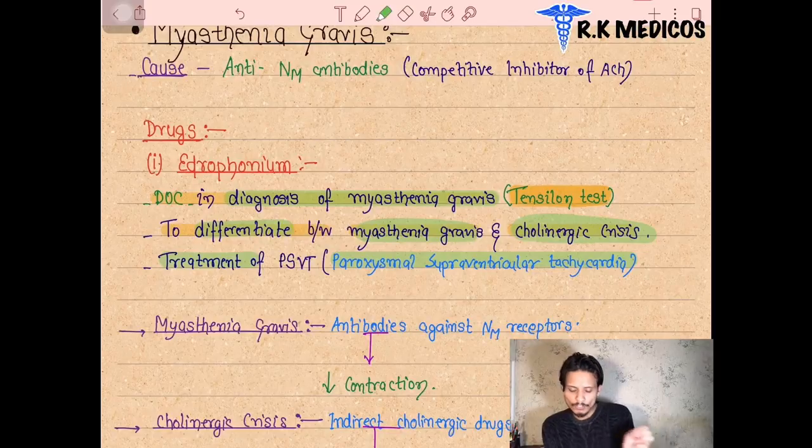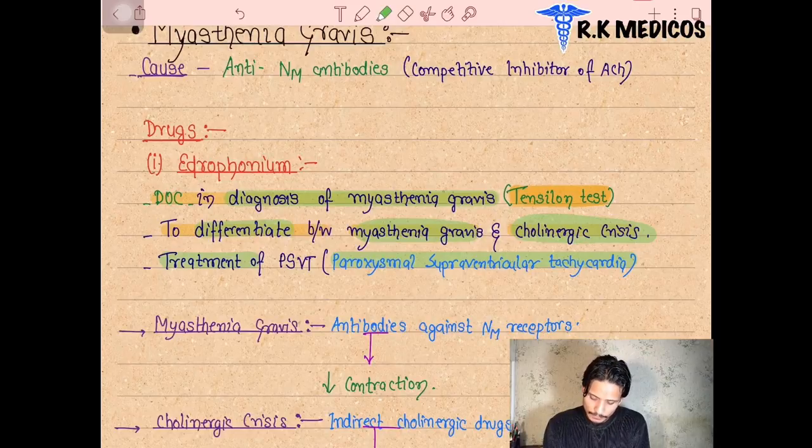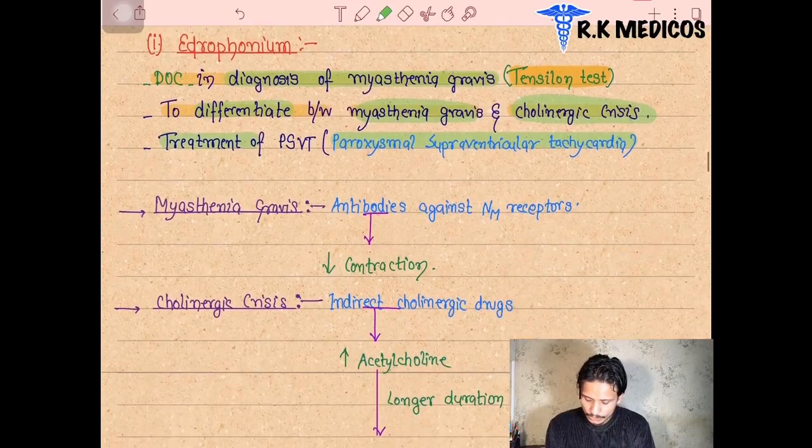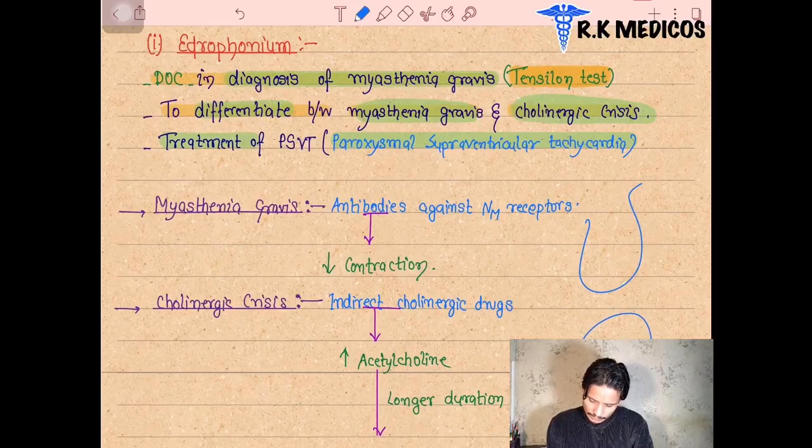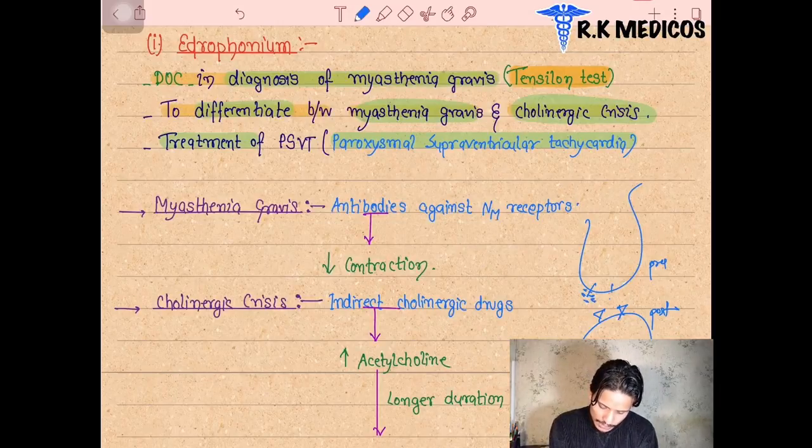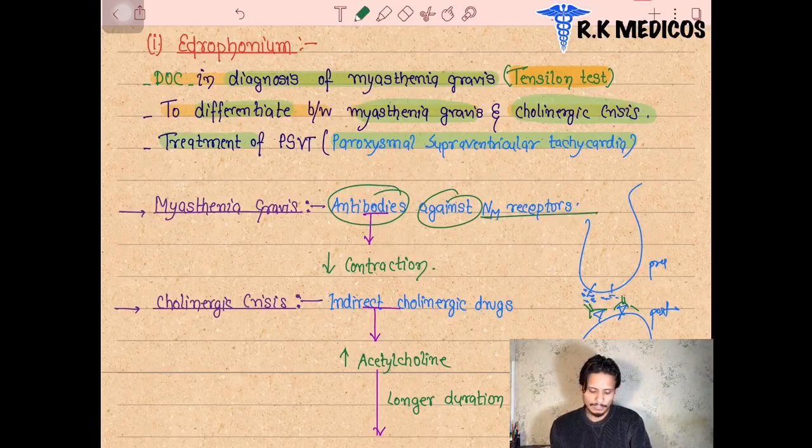In the Tensilon test, first suppose that in the myasthenia gravis patient, these are the two nerve terminals, the pre and post, and here the receptors are located. The acetylcholine will be released from there, and we can see the antibody is masking the receptors. It means antibodies against the neuromuscular receptors are formed, and the acetylcholine is not able to bind to them. This decreases the contraction of our muscle in myasthenia gravis.